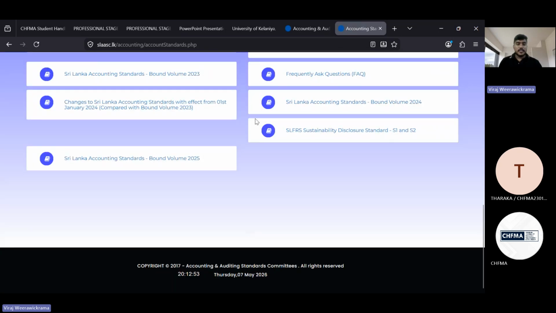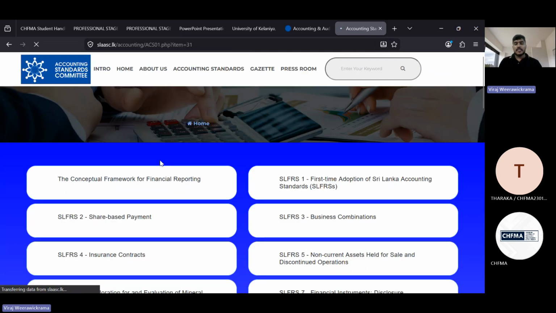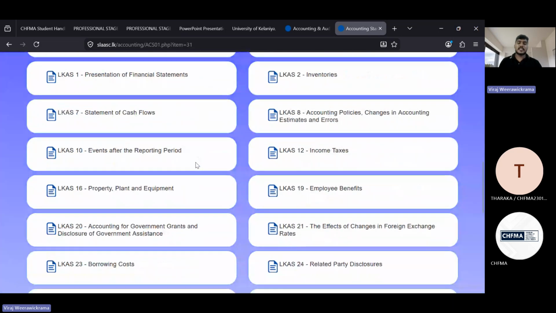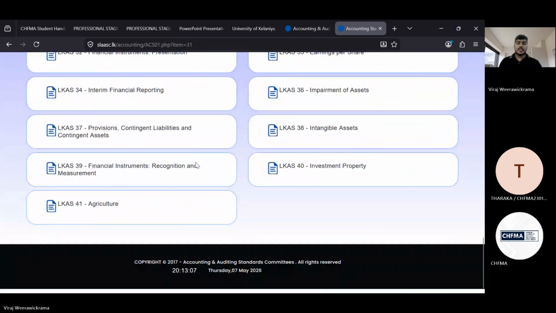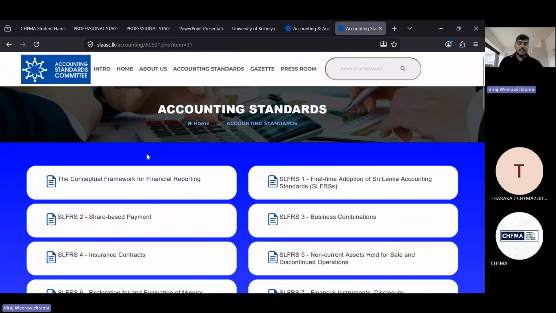Here you can see the Sri Lanka Accounting Standards Bound Volume 2025. Once you click on that, you can see all the accounting standards that we are applying now. The first one is the Conceptual Framework for Financial Reporting.